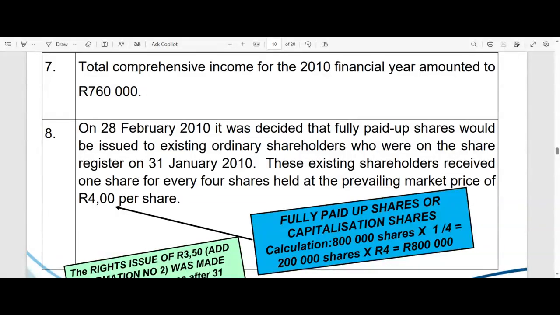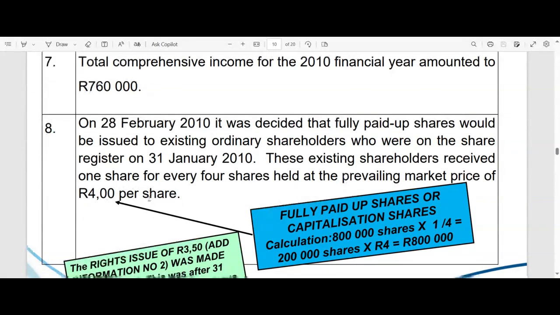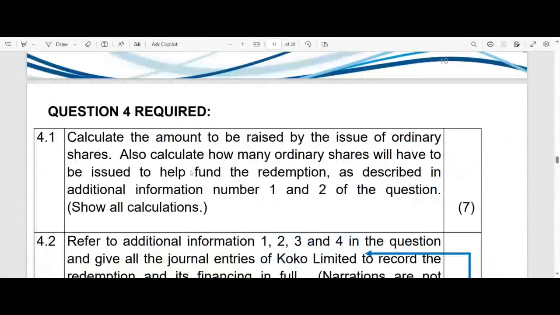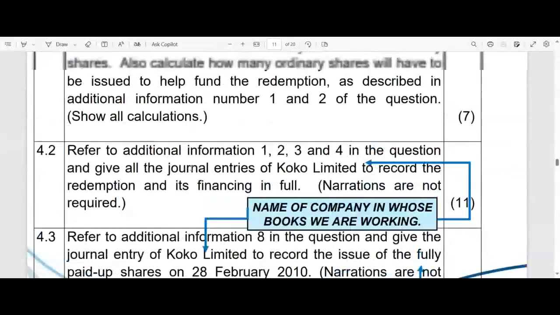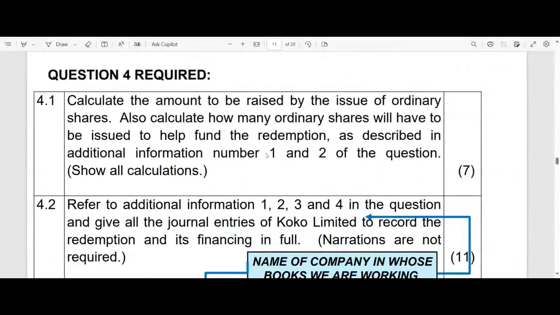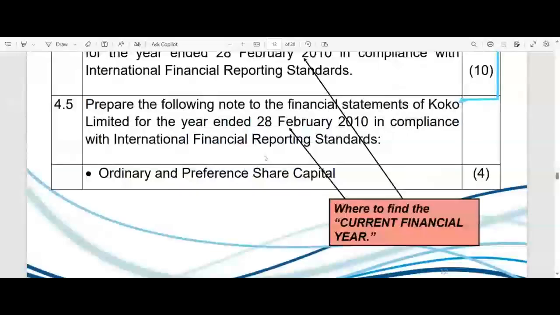So we'll have to go and see how many shares were in issue after all the other transactions have been recorded, and then they get 1/4 of that as a number of shares, 1 share for every 4 shares, and each share will be issued at a value, even though they don't get the money. They can't debit bank. They must still find a source for it. So they will debit their retained earnings account and they will credit their ordinary share capital account by whichever number of shares they're issuing now, multiplied by 4 rands per share. Right. So there we are. So now, we've already read through this. So this is just to go and do that. So first of all, we've got to see how many shares we've got to issue. So let's go to our solution.